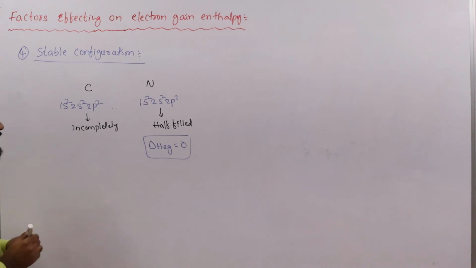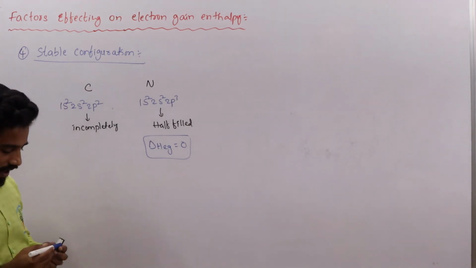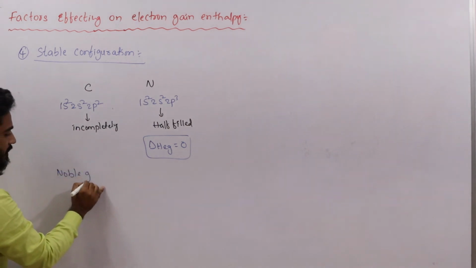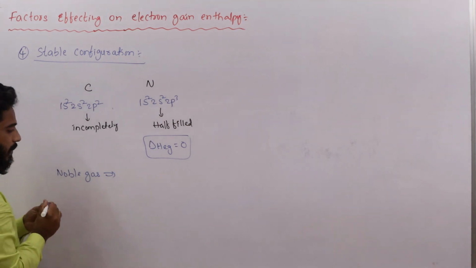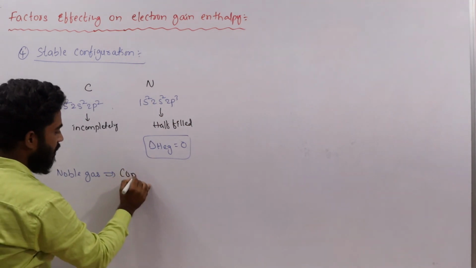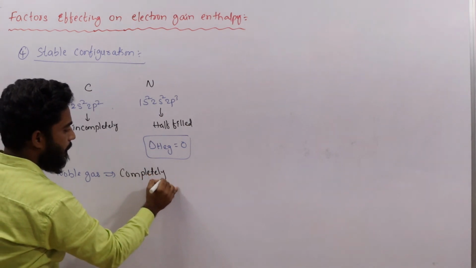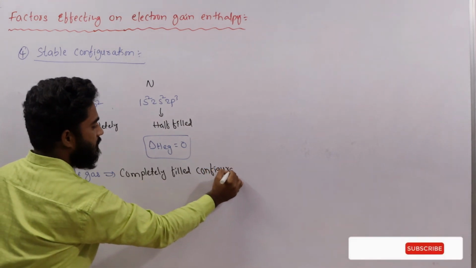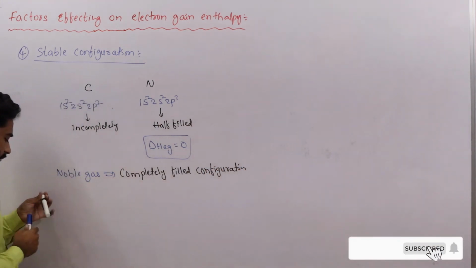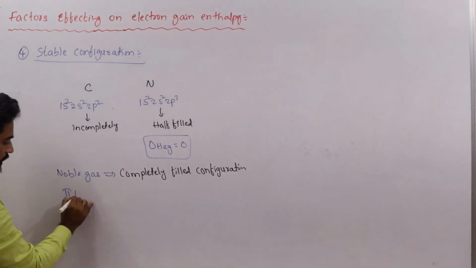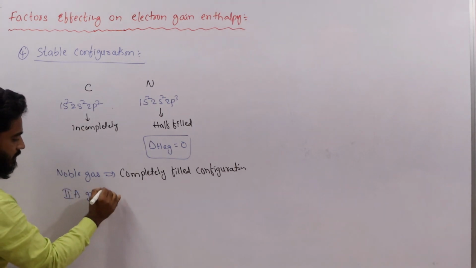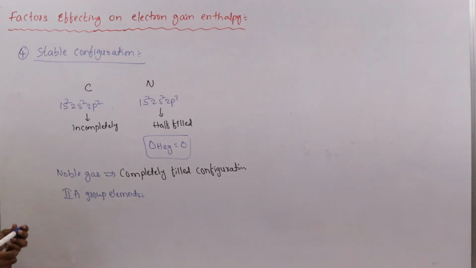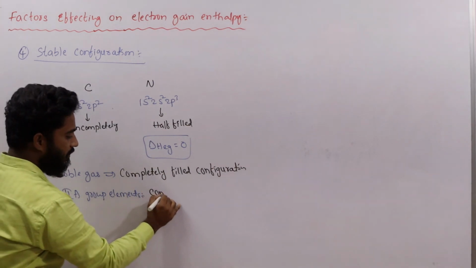So what is the reason here? Because of stable configuration. And also, we know that noble gases have a completely filled configuration. And also second A group elements, means alkaline earth metals, also have a completely filled configuration.